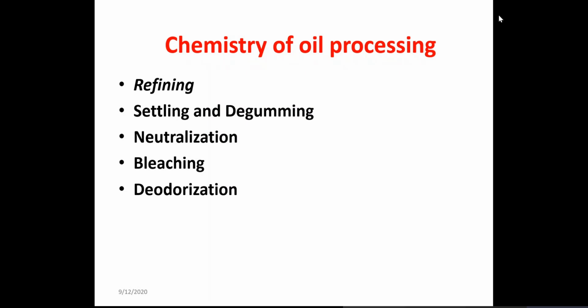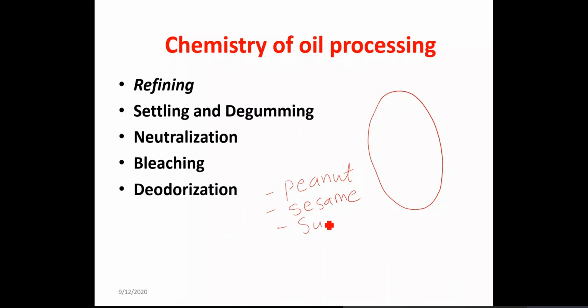If you look at the seed of any plant, in India, we know that there are various types of oil. On the first day, we saw you have peanut oil, you have sesame oil, and India being the largest producer of peanut, we have peanut oil. Then we have sunflower seeds, from which sunflower oil can be taken out.